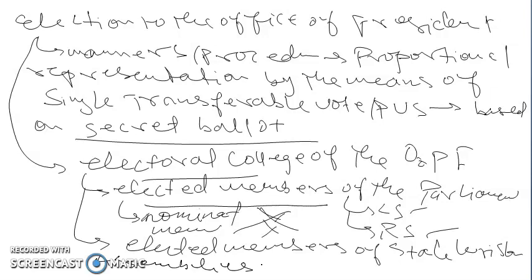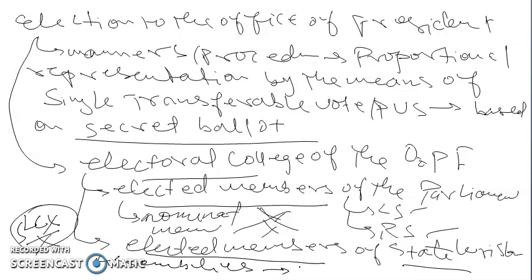The point to note is that neither elected nor nominated members of legislative councils are part of the electoral college of the president. So state legislative council members don't form part of the electoral college. Only elected members of the state legislative assemblies form part of it.